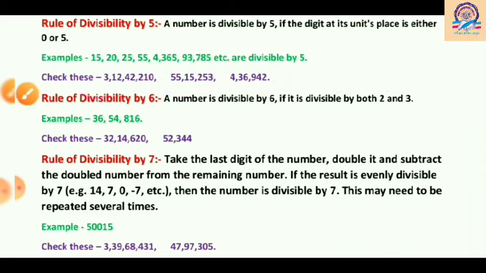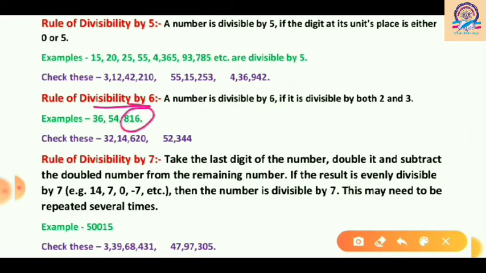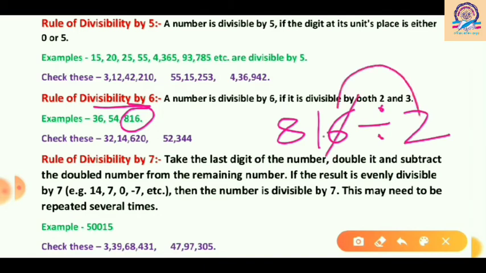Now come to the next rule, divisibility by 6. It's very easy. If a number is divisible by 2 and 3, which are the composite factors of 6, then the whole number will be divisible by 6. For example, here we have 816. First you will check whether this number is divisible by 2. Yes, because here is 6 and it is an even number. So 816 will be divisible by 2.